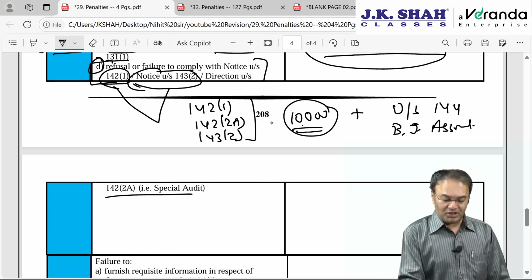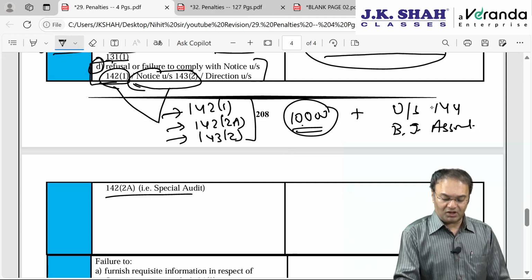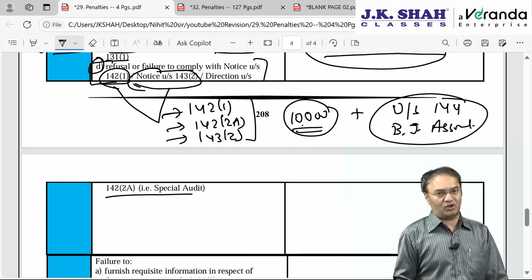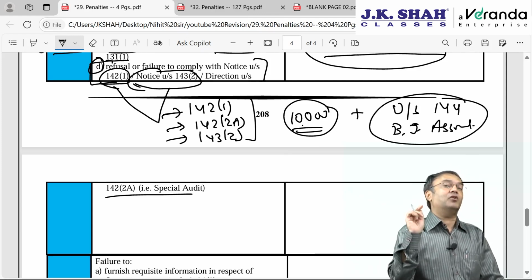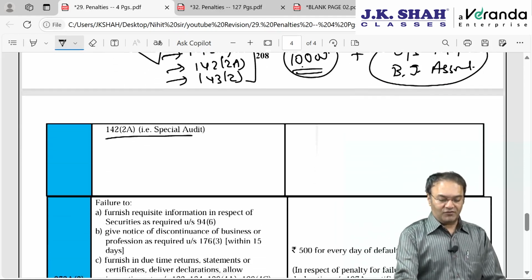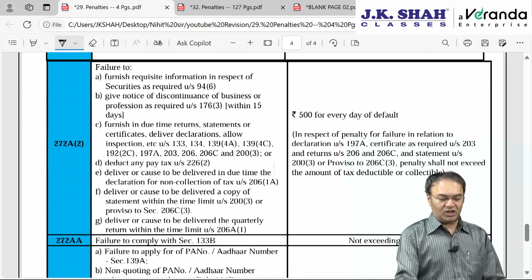So if you recollect, this penalty we had discussed multiple times. We discussed this penalty once in 142(1), a second time here, a third time here, a fourth time while discussing 144, and here we are discussing it for the fifth time. Okay, five times we discussed. By now you should be comfortable.